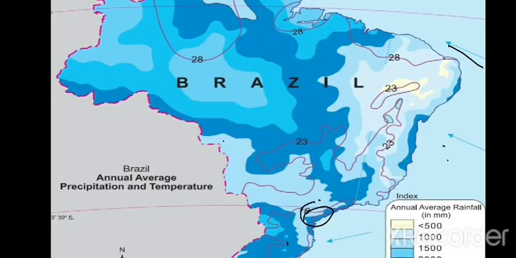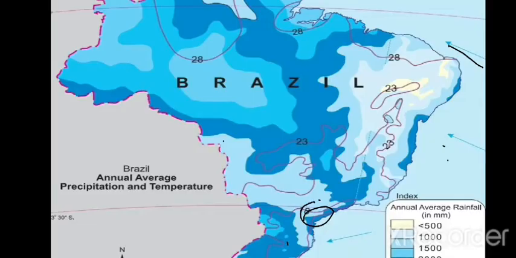Next question is, identify the rain shadow area in Brazil. In which part of Brazil is the average temperature low? Southern part of Brazil, right? This part, southern part of Brazil. Describe the climate and its characteristics. In the northern region near the equator, because the sun falls in a perpendicular way, there is more rainfall.